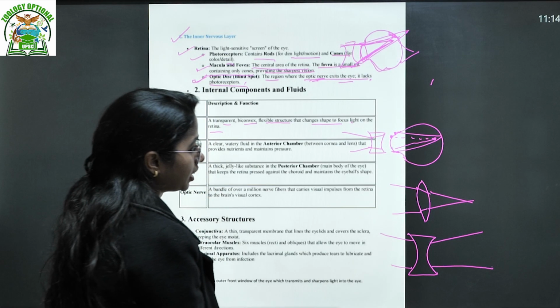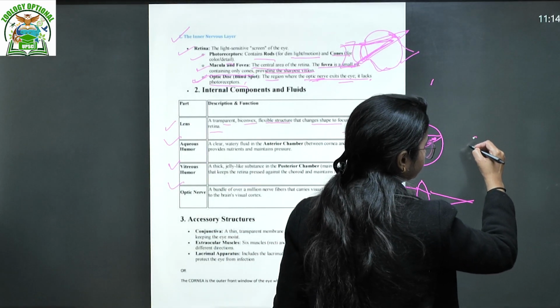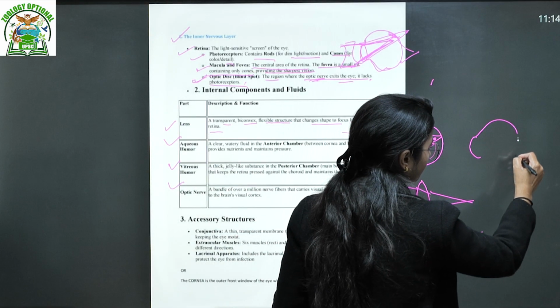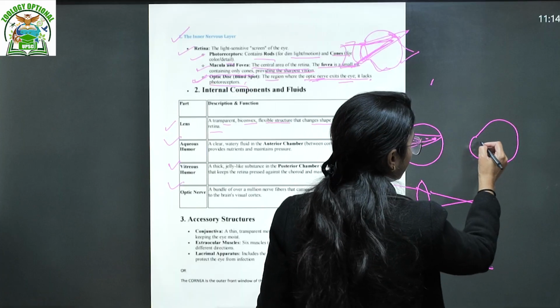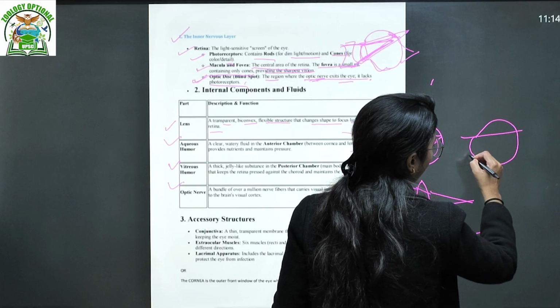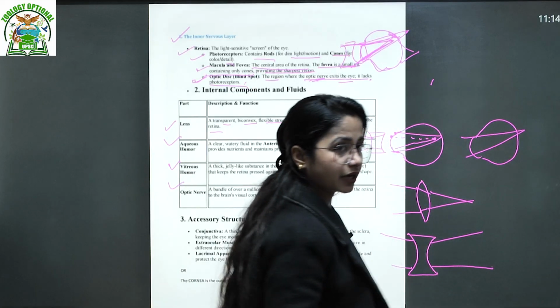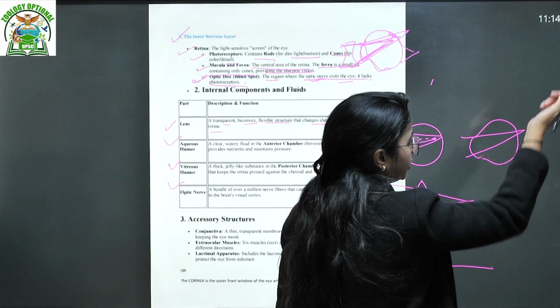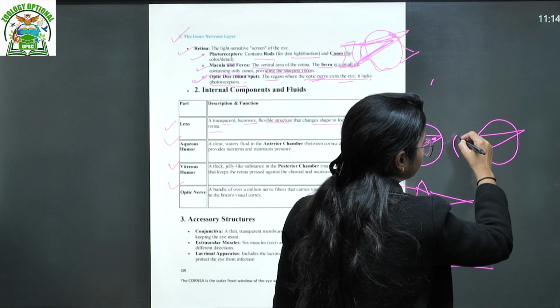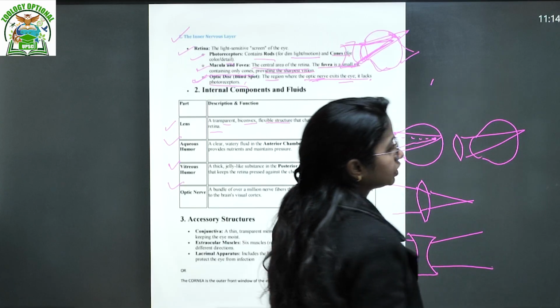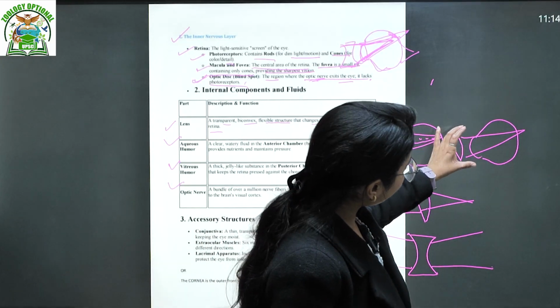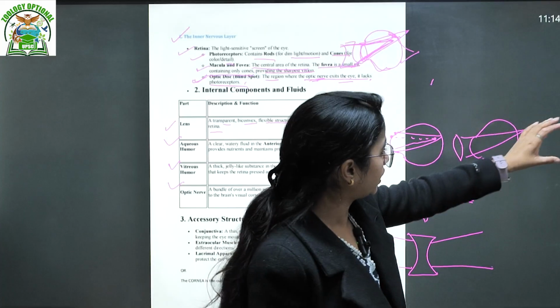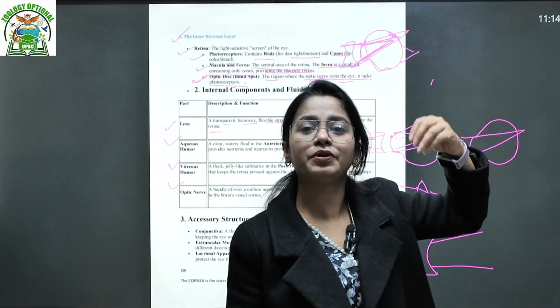Suppose in a different scenario, the person can see the object with far-sightedness, right? That means the image is already forming beyond the retina. So which kind of lenses do you need to use? Because the light is already so much diverged, it is forming the image beyond the retina.